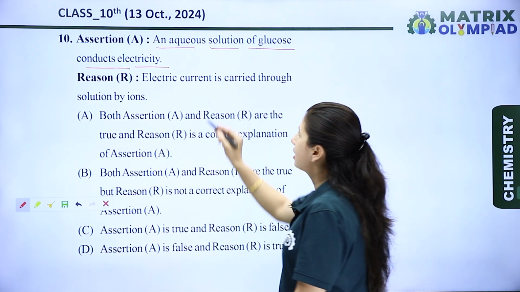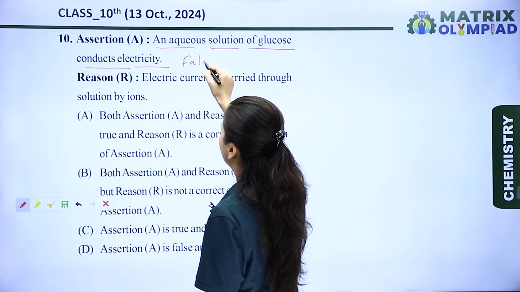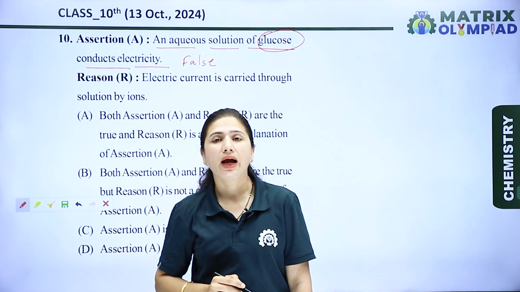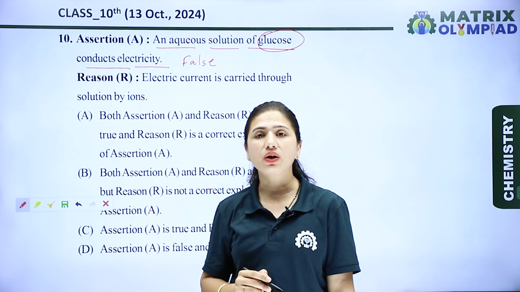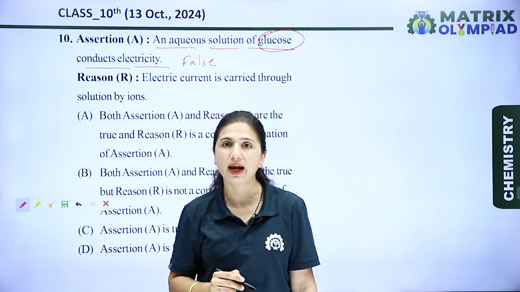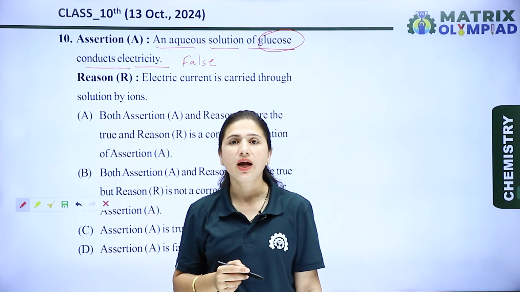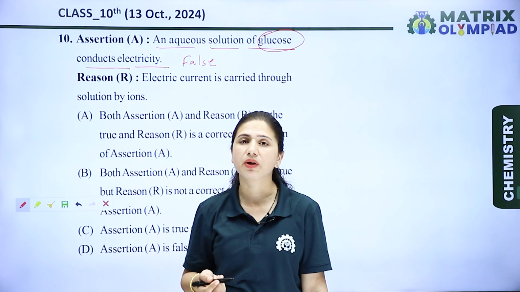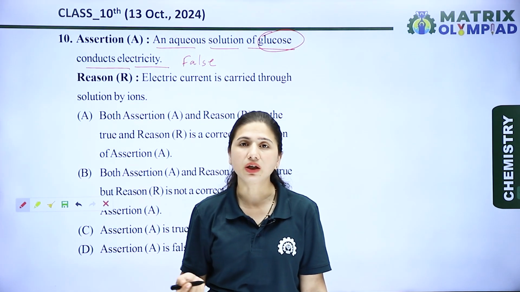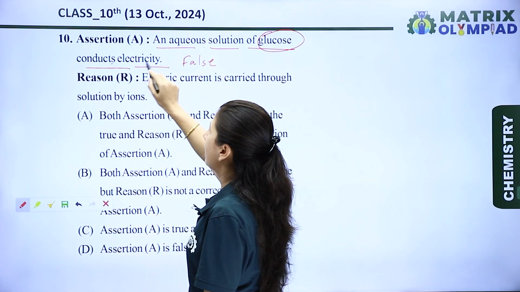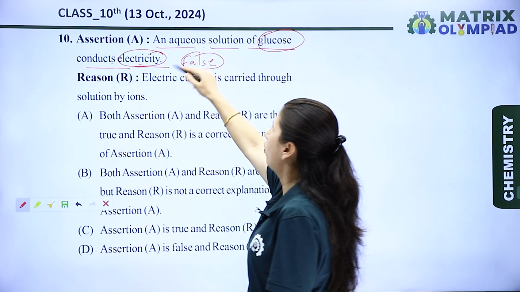No, it is completely a false statement, because glucose is a covalent compound, and a covalent compound does not easily dissociate in water to create ions. Ionic compounds easily dissociate in water and generate different ions, and because of those ions they show conductivity. So the statement that the aqueous solution of glucose conducts electricity is completely false.